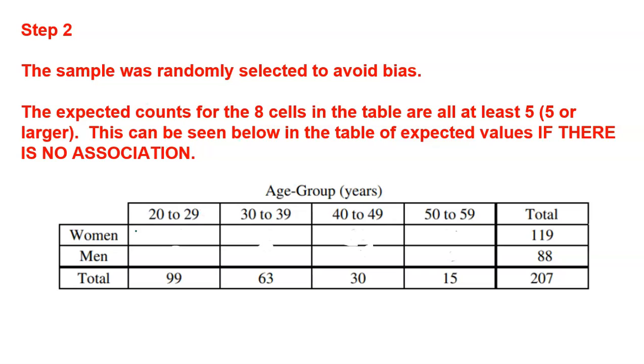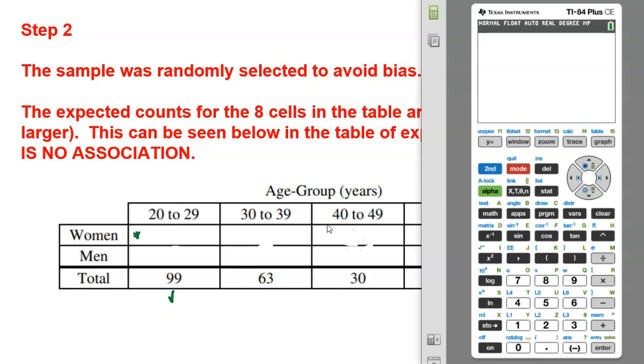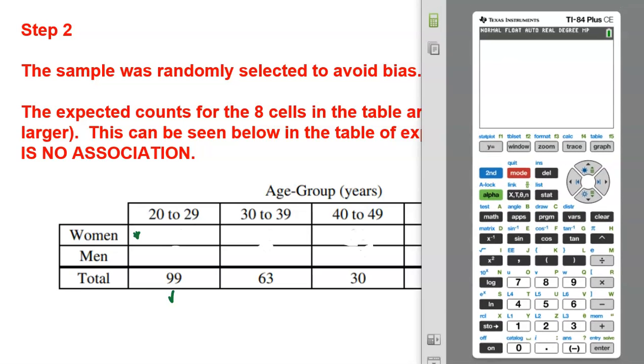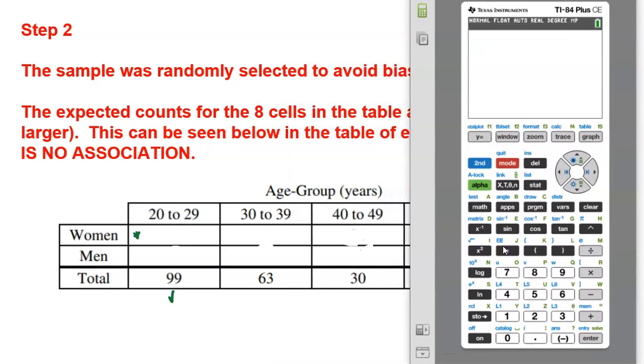To figure out, for example, this first cell right here, I'm going to take the row total times the column total divided by the grand total. So again, just grab your calculator. You're going to take the row total, which was 119, times the column total, 99, divided by the grand total of 207.